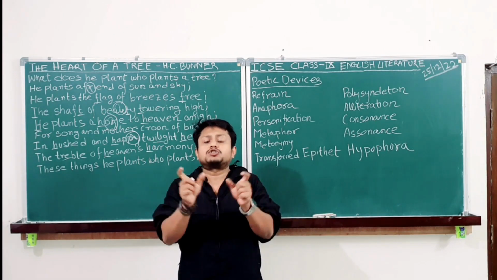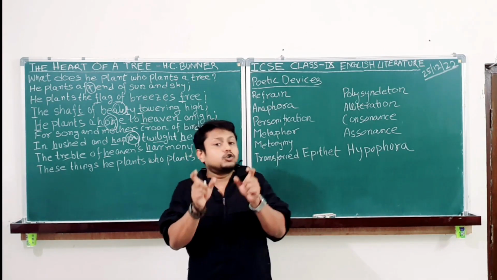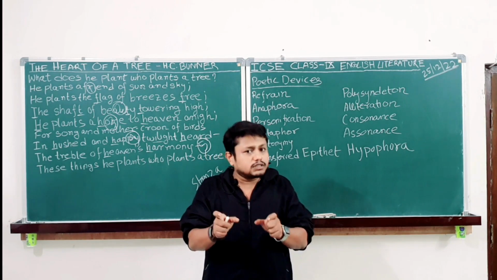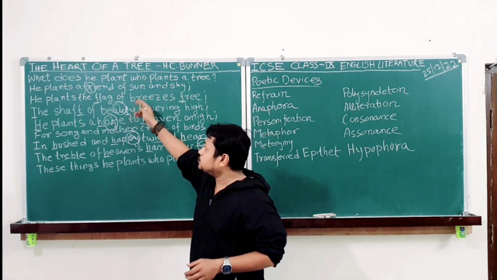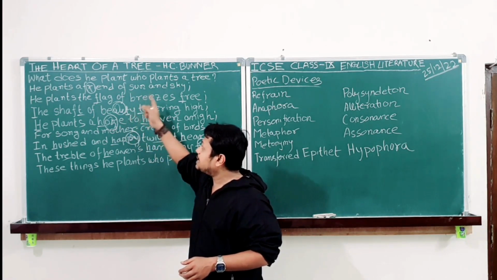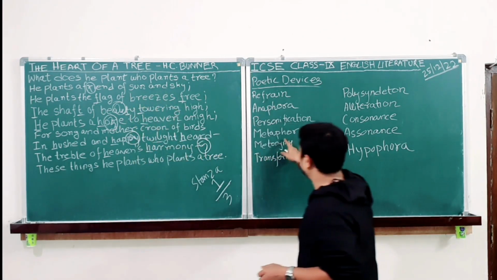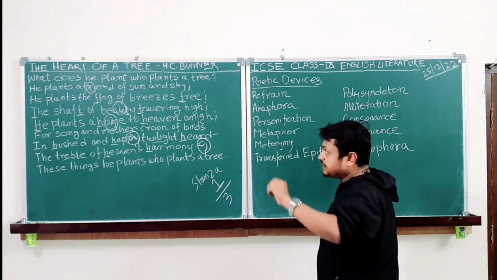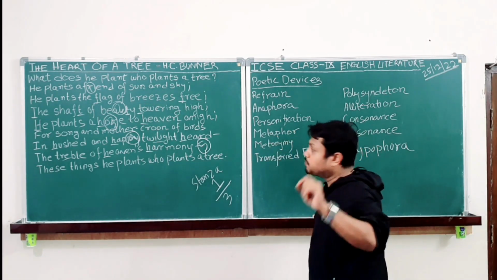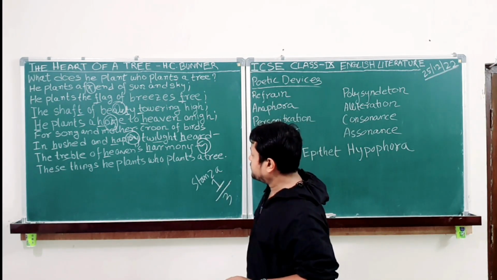Then flag, as I've said, two pictures: the pictures of the branches of the tree as well as the flag. Both have a similar quality. Two different pictures but similar quality. What is that quality? They both flutter when the breeze flows. Therefore, these two pictures can be commonly termed as metaphor. Whenever you find two different images connected with a single meaning, like a common quality, that will be termed as metaphor.